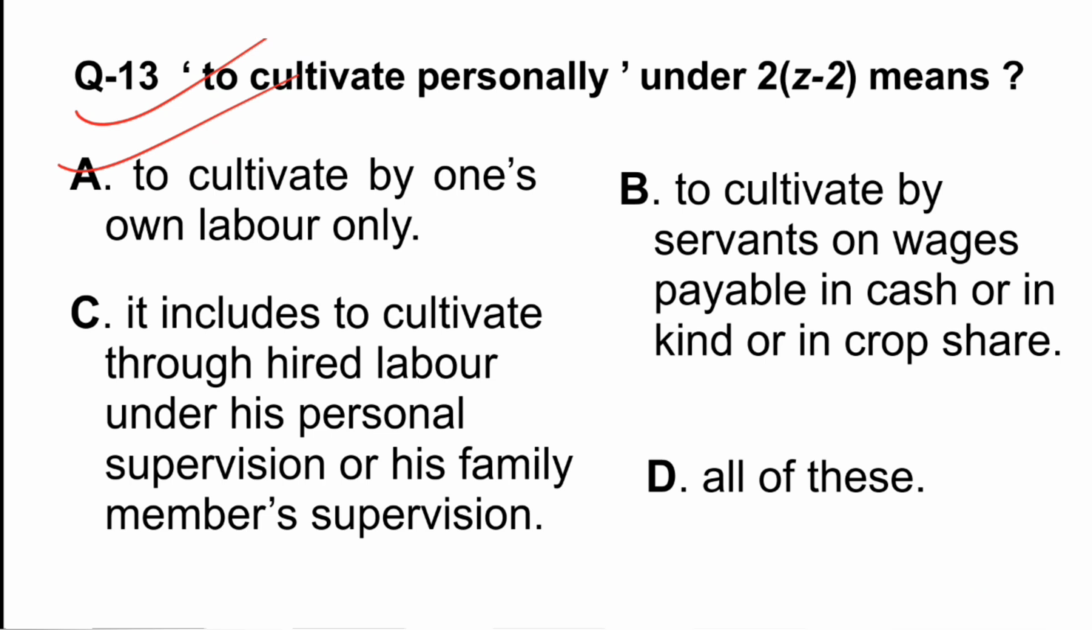And C says it includes to cultivate through hired labor under his personal supervision or family member's supervision. And D, all of these. So the definition provides for all these categories to include cultivate personally. So D is the right option.